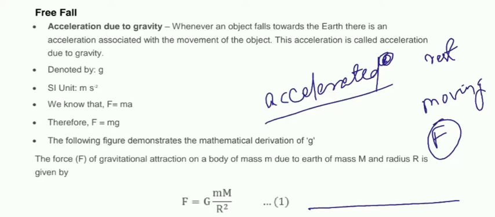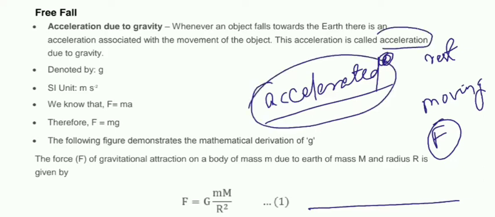Then this object has some sort of acceleration. The object is experiencing some acceleration, and this acceleration here is known as acceleration due to gravity.